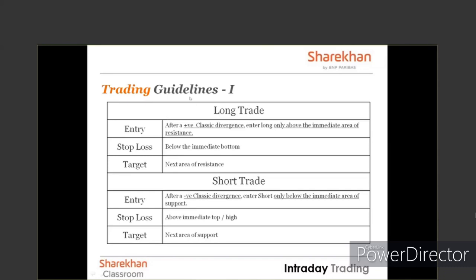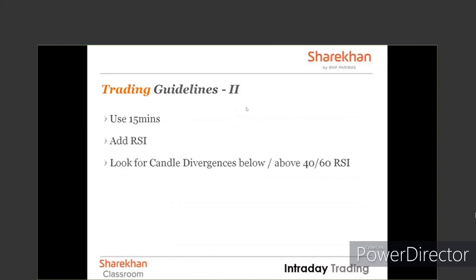Okay. Coming to trading guidelines 2, that is, if you see a candle divergence, then what should your trade be like? So, candle divergence, friends, please stick to a 15 minutes chart for a candle divergence. Do not go for a 5 minutes chart. Why? Because you are basing your trades just on the divergence between 2 candles.